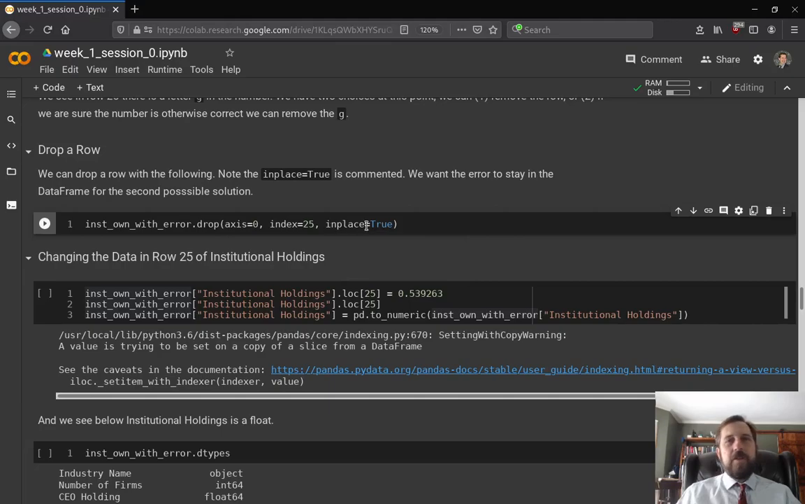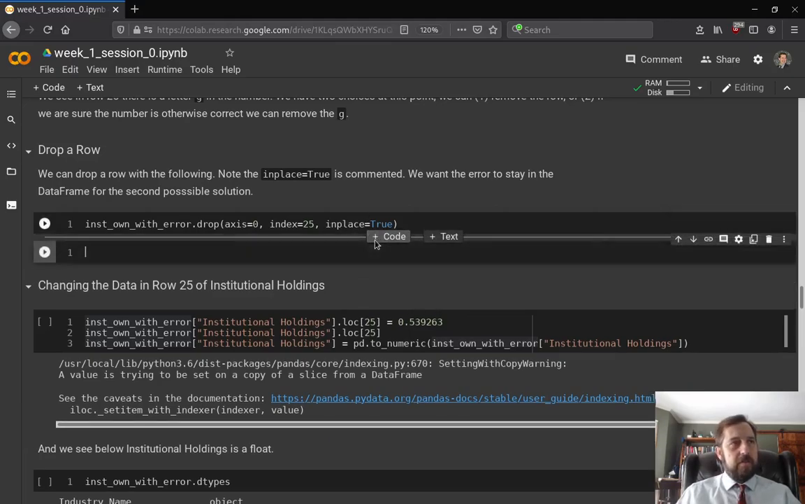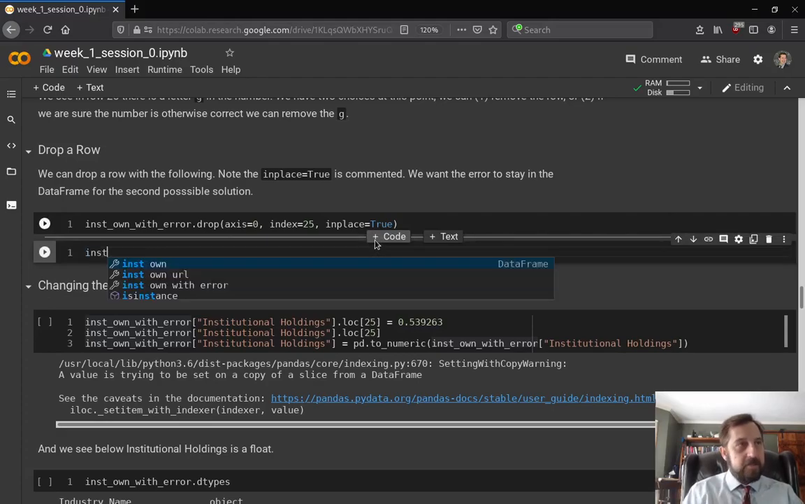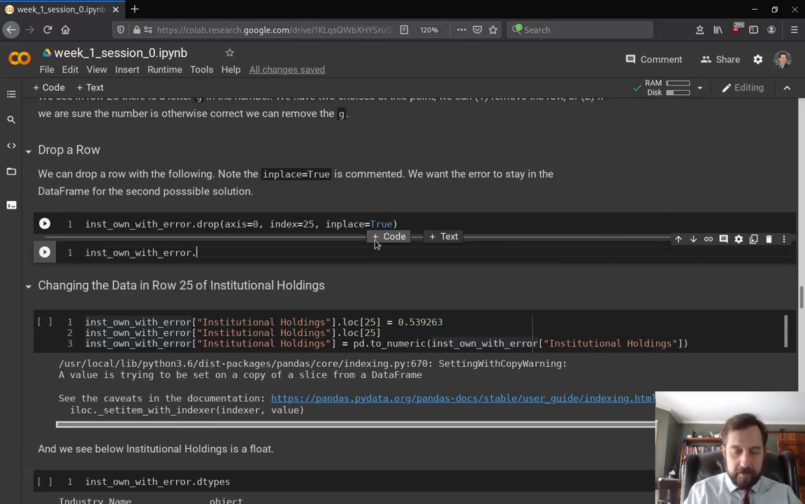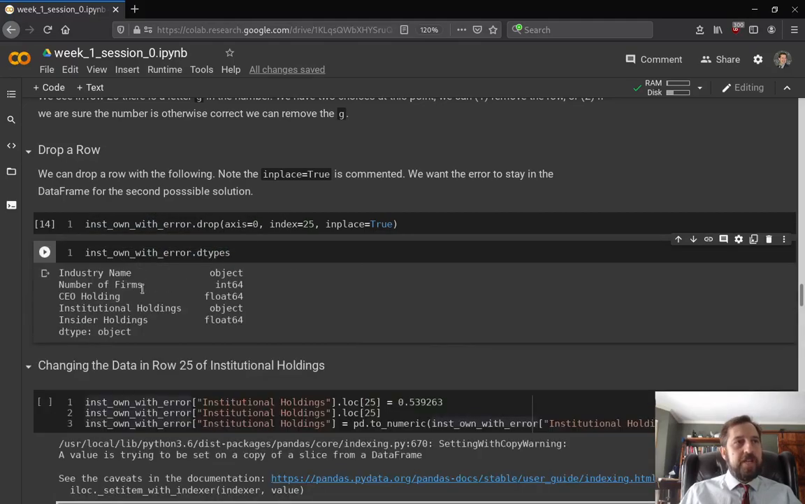Now, if we do this, we should still get... let me print out inst ownership with error. And we'll put up dtypes. What we still should see is that everything's a string. It shouldn't have changed the type. So we still have institutional holding as a string. What we did was we dropped a row, but Pandas didn't automatically update the type of the column.